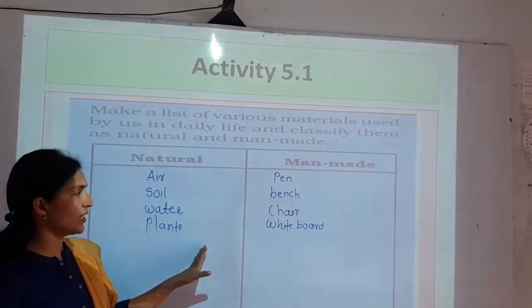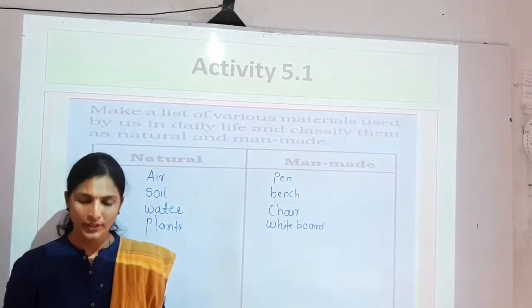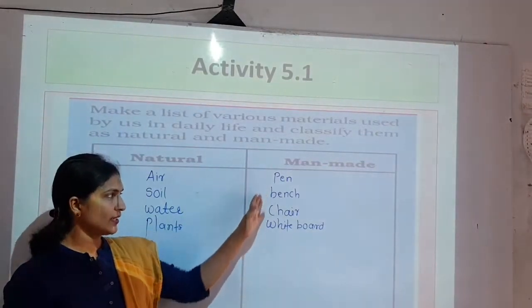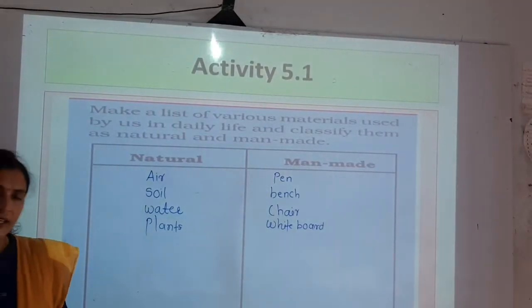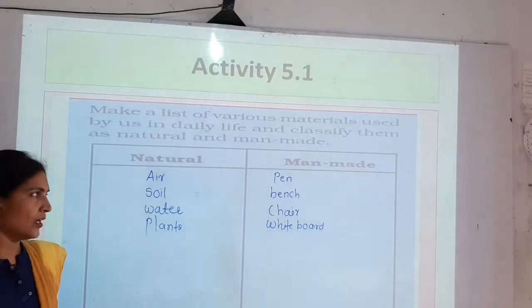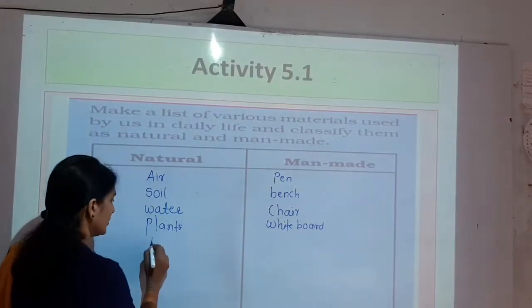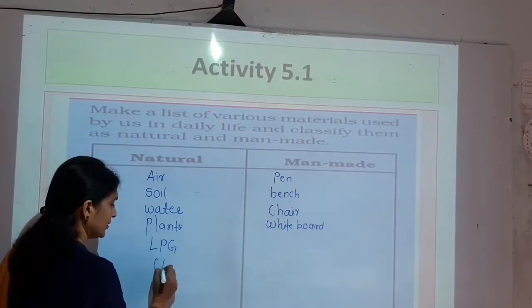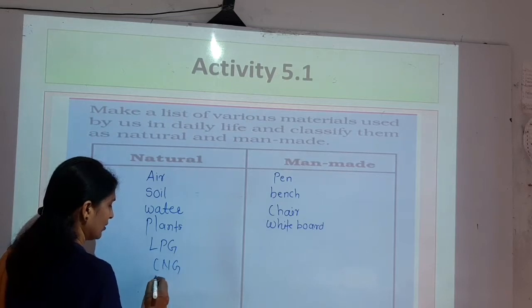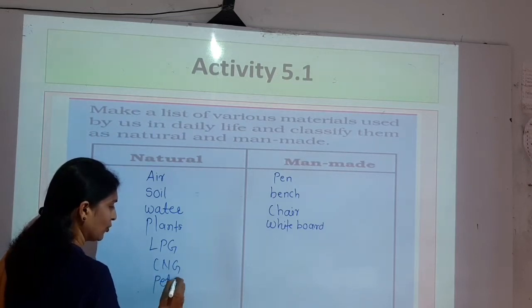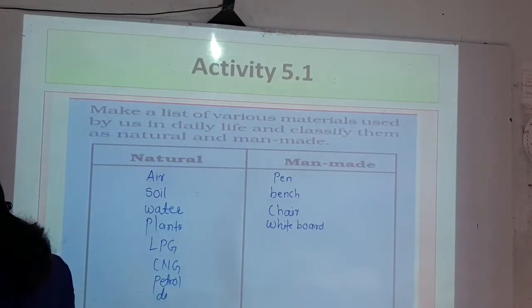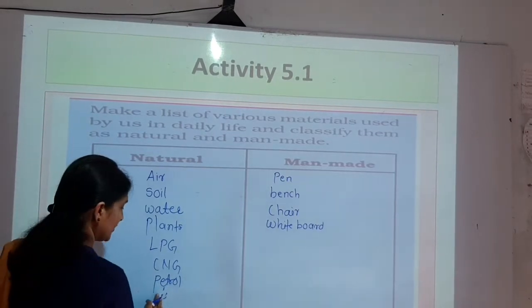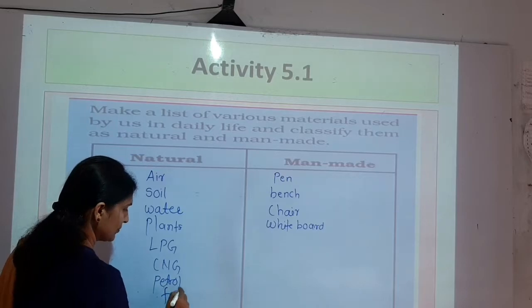So there are things which are naturally made, and some things which are made by human beings. Again, there are many things which are naturally made, that is LPG, CNG, then petrol, diesel, some are in fruits.